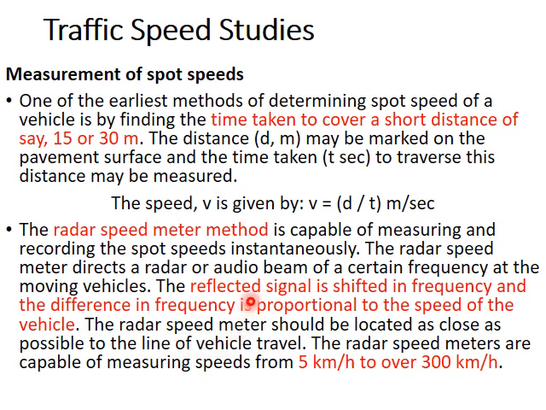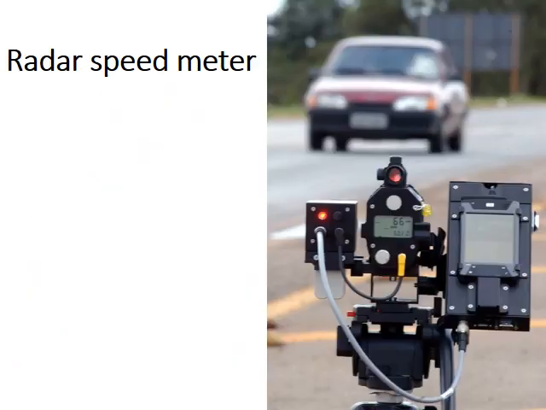The measurement mechanism is that the signal which is sent by the radar speed meter will be reflected by the moving vehicle, and the difference in frequency of the signal and the reflected signal will be proportional to the speed of the vehicle. You can see the image of a radar speed meter here. It can be fixed on a tripod or it can be a handheld device. It is pointed along the line of travel of the vehicle and it gives us the speed.